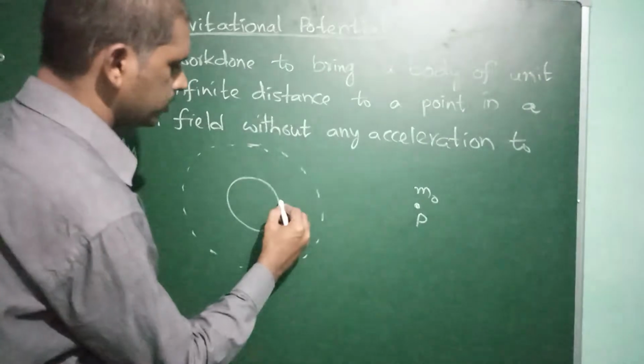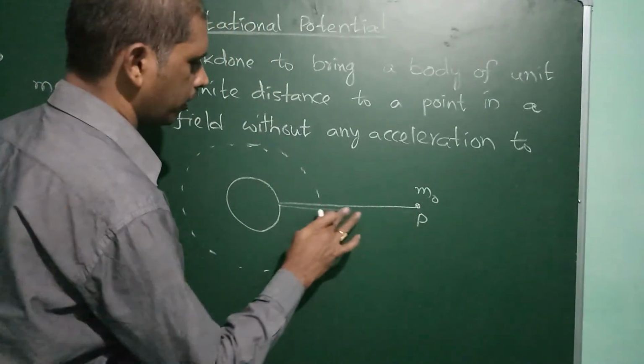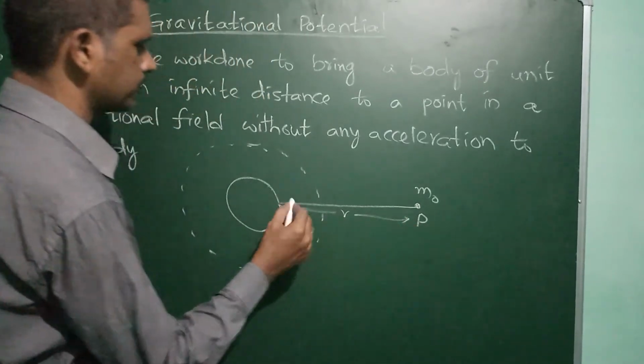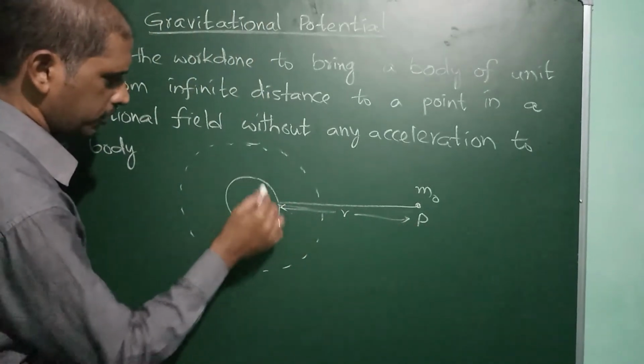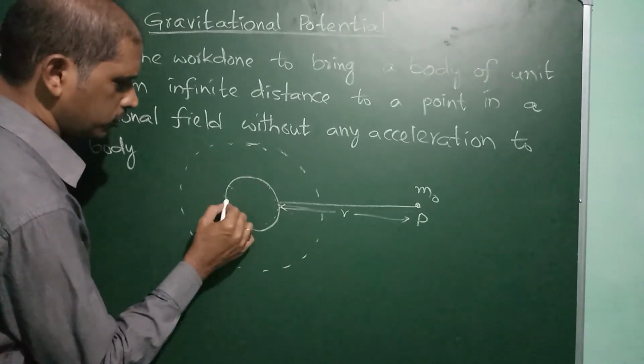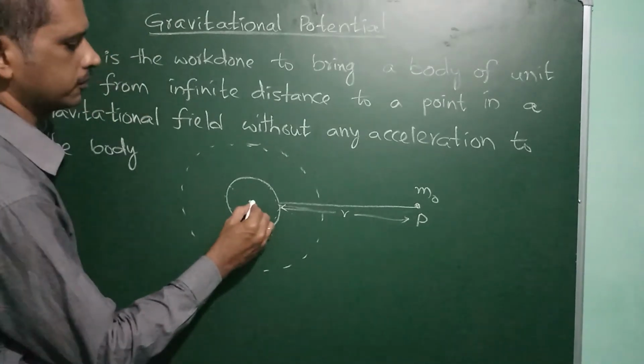For example, this is a distance r. Assume that this is the Earth, and the total mass of the Earth is concentrated at its center.